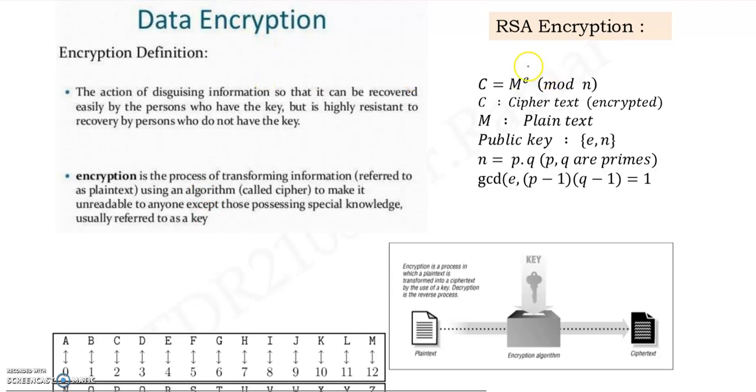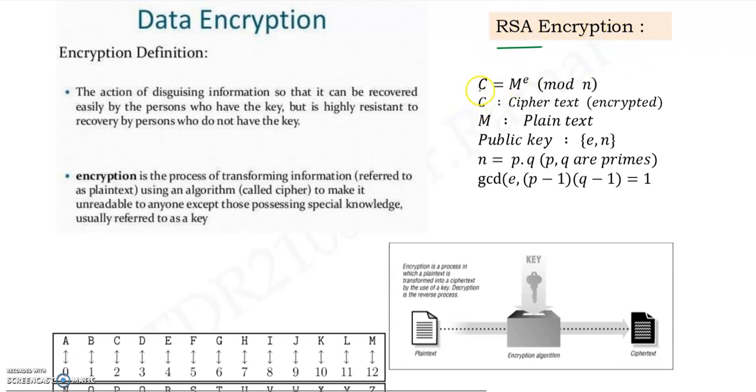Now here, what are the parameters in encryption? See, R, S, A are the first letters of three mathematicians who created this encryption. That's why we are giving the name RSA encryption.